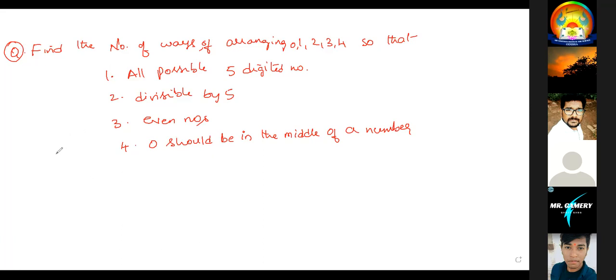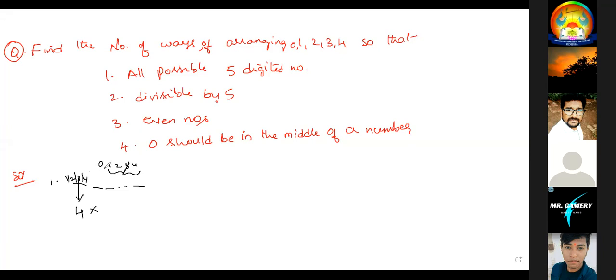First one, solution. All possible 5-digit numbers they are asking. The numbers are 0, 1, 2, 3, 4. We should not keep 0 in the first blank since it is a 5-digit number. So the first blank can be filled in 4 ways, either with 1 or 2 or 3 or 4.